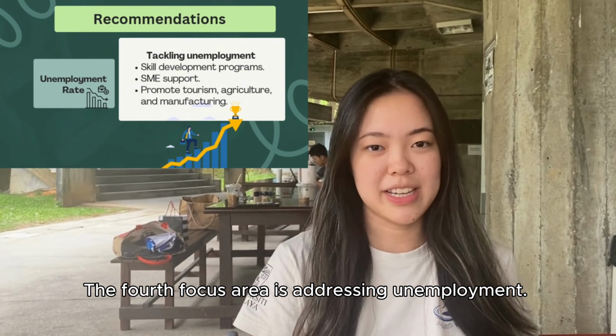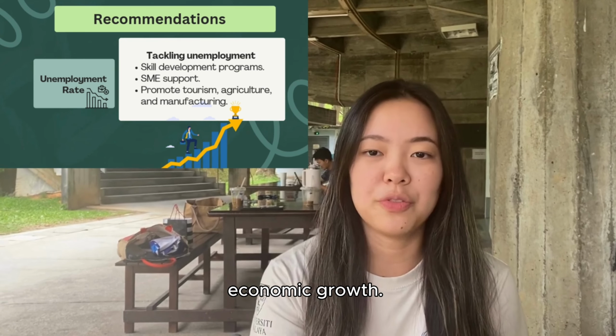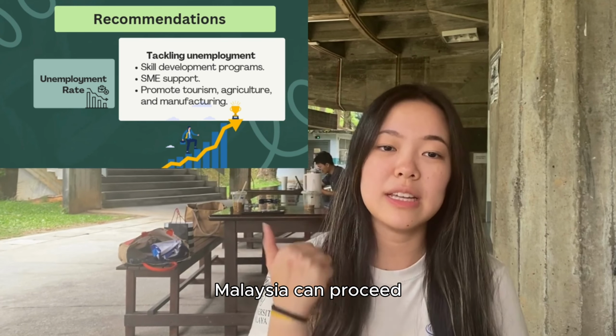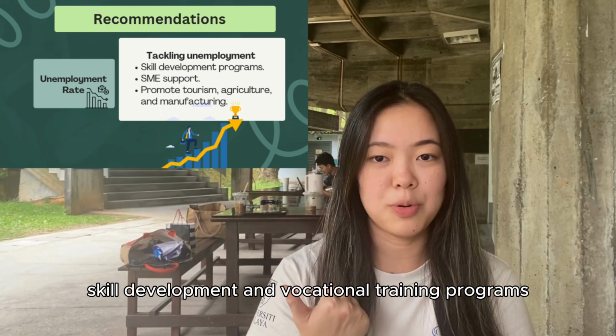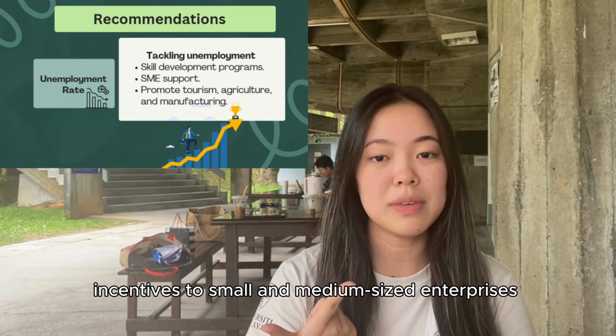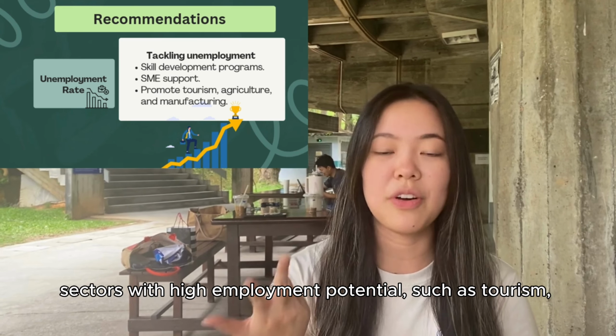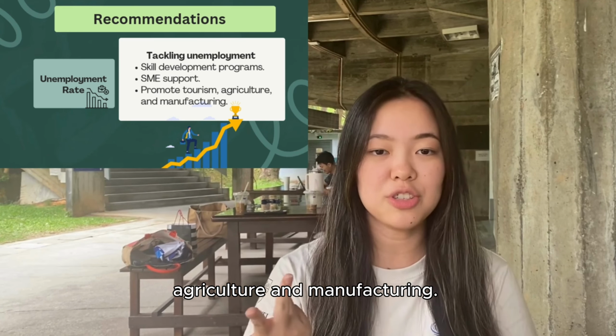The fourth focus area is addressing unemployment. A high unemployment rate negatively impacts household income and overall economic growth. To reduce unemployment, Malaysia can, firstly, implement skill development and vocational training programs to match workforce skills with market requirements. Secondly, provide incentives to small and medium-sized enterprises, SMEs, to boost job creation. Thirdly, encourage sectors with high employment potential such as tourism, agriculture, and manufacturing.